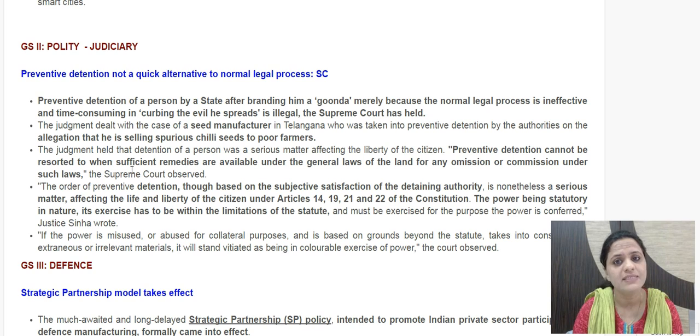It accepts that it is the subjective satisfaction of the detaining authority under which preventive detention is done, but then that exercise of authority is subject to judicial review, and if the power is misused or abused as such, based on grounds beyond the statute under which these powers are provided, then action would be taken by the judiciary. It would call it colorable exercise of power. So there is corrupt activity involved here, would be put forth by the Supreme Court.